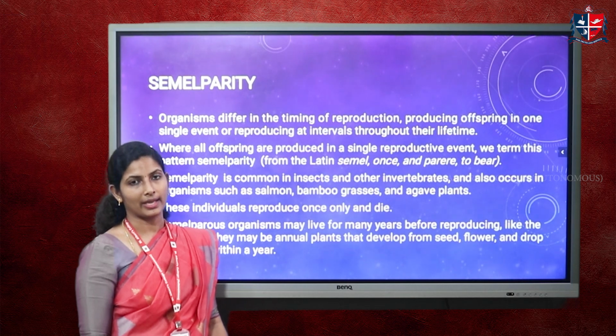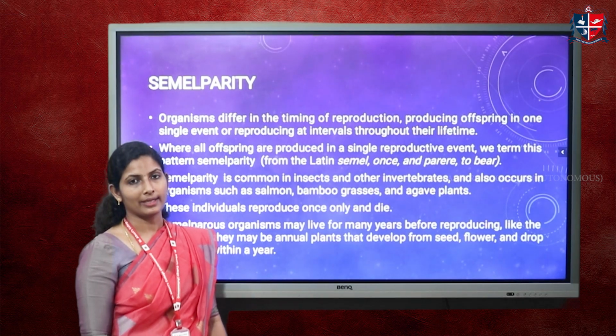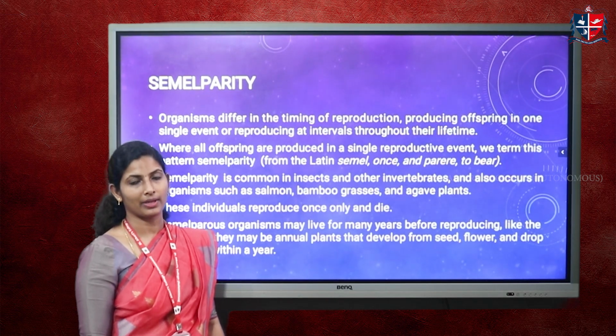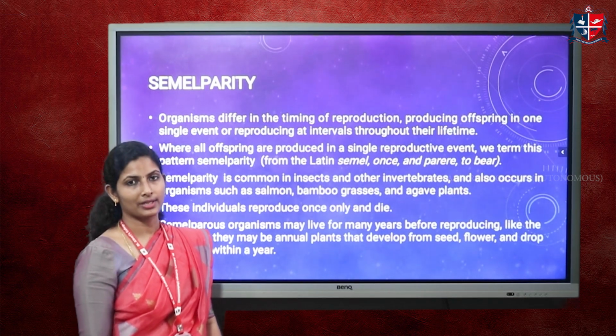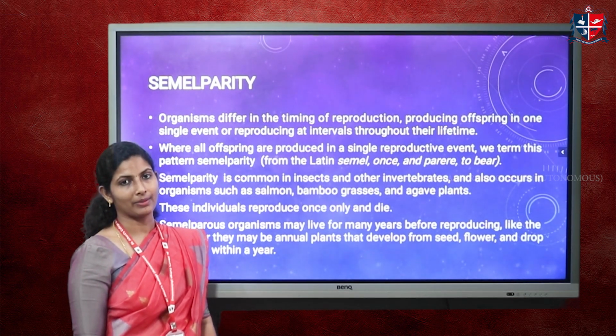Salmon, when you take them as an example, are migrating fishes and they come to a freshwater ecosystem to lay all their eggs, and after that they suddenly die off. Bamboo grasses are also like that. They live long before the reproductive event, but right after the reproductive event, by laying their seeds, they die off. Such organisms are called semelparous organisms, and they have very poor competitive ability, and usually they are seen in disturbed habitats.